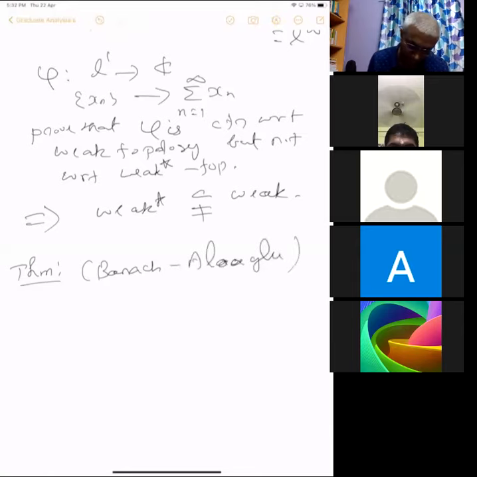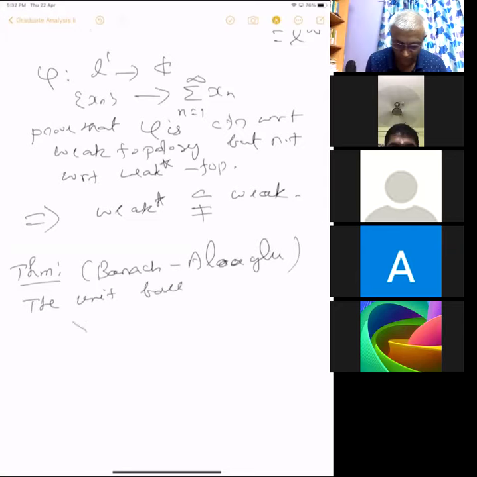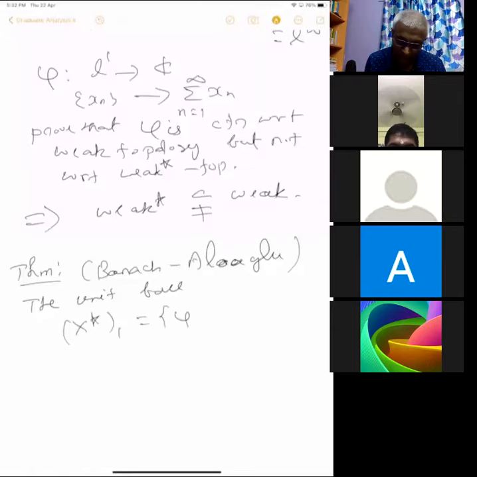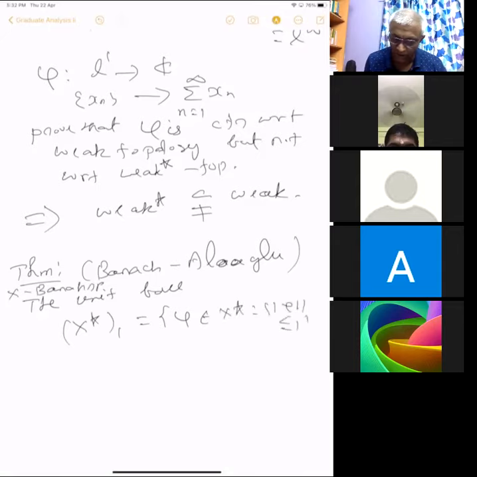The theorem: the unit ball of X star, let's call it X star 1, which is equal to all phi in X star such that the norm of phi is less than or equal to 1, is weak star compact, where X is a Banach space. That's all.